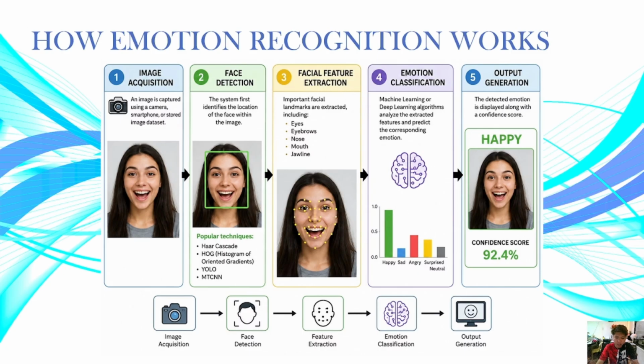And then the next one here is YOLO, which stands for You Only Look Once. YOLO is a deep learning based object detection algorithm that can detect faces and other objects simultaneously in a single pass through a neural network. So how does it work? It processes the entire image at once. It divides the image into grids. It predicts object location and classification simultaneously. Then it outputs bounding boxes around the detected faces.